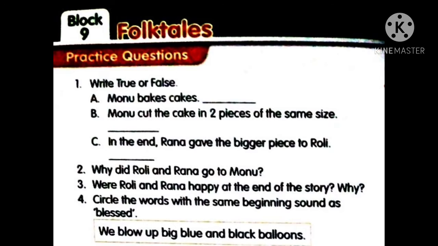Now see the first one, write true or false. So what are the question options here? Mono bakes cake. Whatever they are, just read the questions. If the given one is there from the lesson, like Mono bakes cakes, if Mono is baking the cakes in the lesson, you want to write true. If he is not doing that thing, you want to write false. So read B and C options. If whatever is in that sentence is there in the lesson, then we can say it is true. If the sentence is not there in the lesson, we call it false.